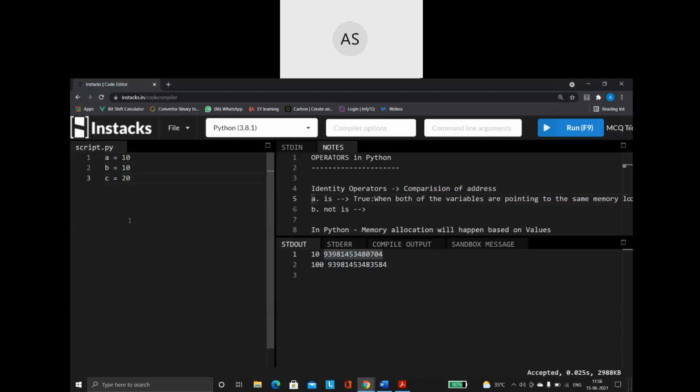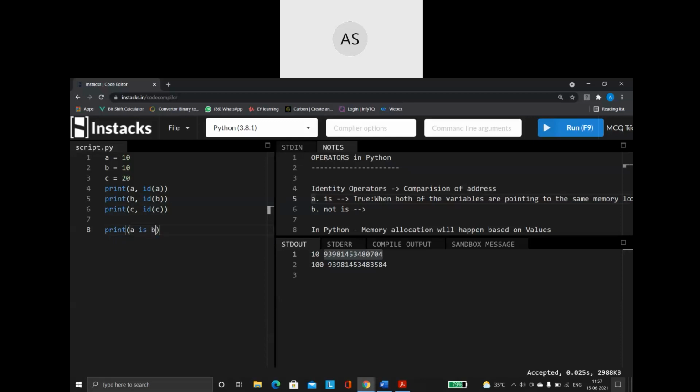First step, I am saying print A and ID of A. Then I'm going to print B and the address of B, and then the C value and the address of C. Done. The next step: print A is B.